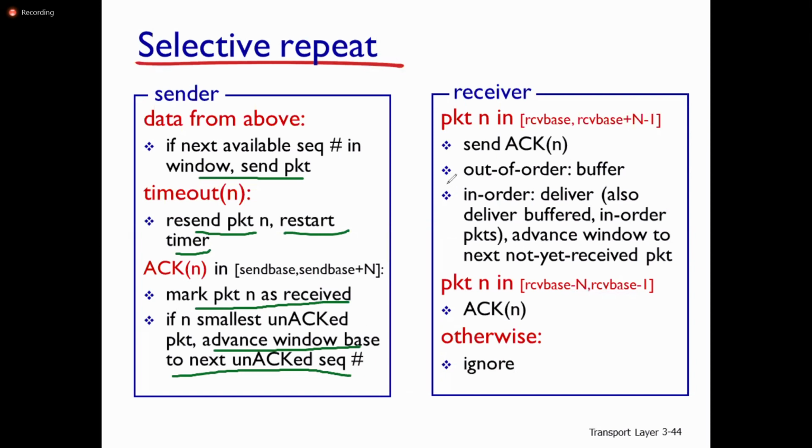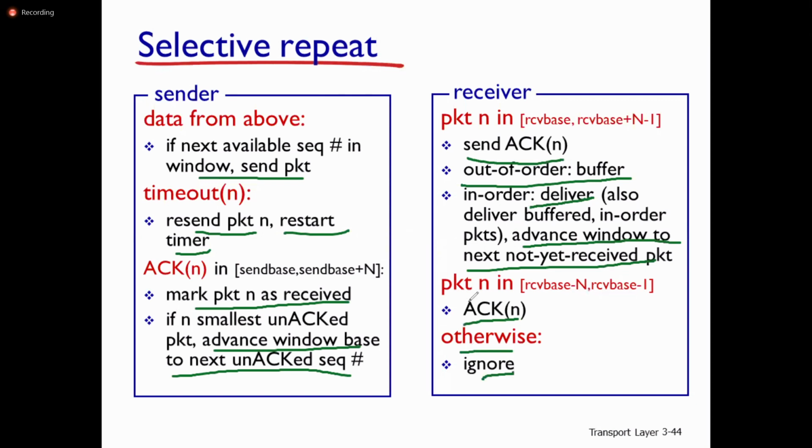At the receiver side, if packet n is in the window, send acknowledgement for packet n. If it is out of order, use the buffer to maintain the packets at the receiver side. If in order, deliver the packets and advance the window to the next not yet received packet. Otherwise, ignore.